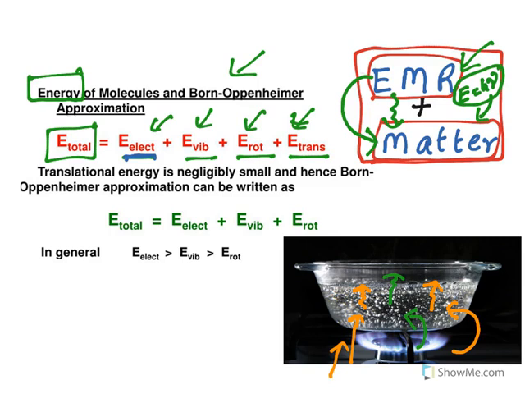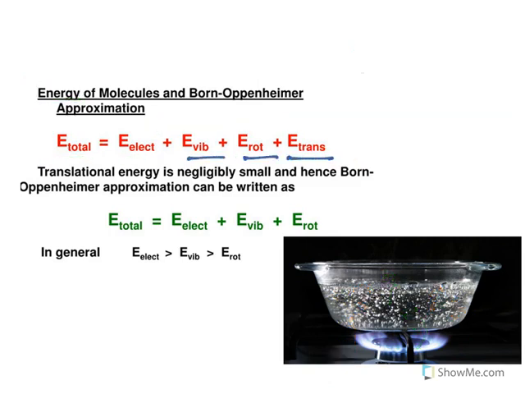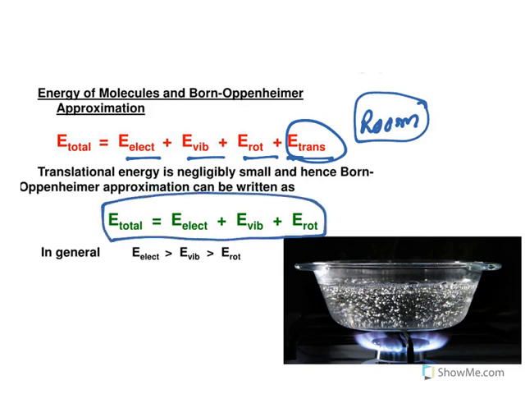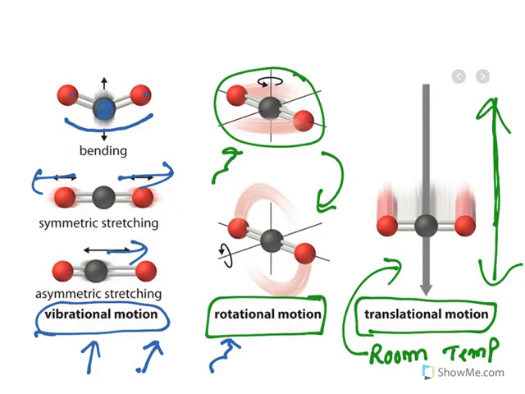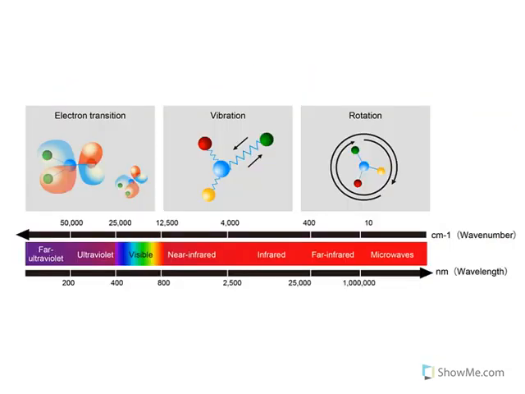So this is what is meant by the total energy: translational, rotational, vibrational, electronic. Translational occurs at room temperature. You don't need further energy to cause this one, so it is dropped. Now in general, electronic energy needs a higher amount of energy, whereas vibrational is less than electronic, and rotational is even less than vibrational energy. Let us see why that is and what happens with all these things. Now look at this, this is an important one. When you leave out the translational one, you are left with rotational, vibrational and electronic transitions.